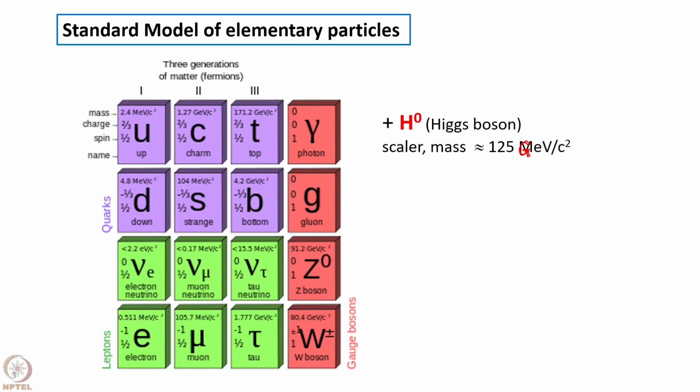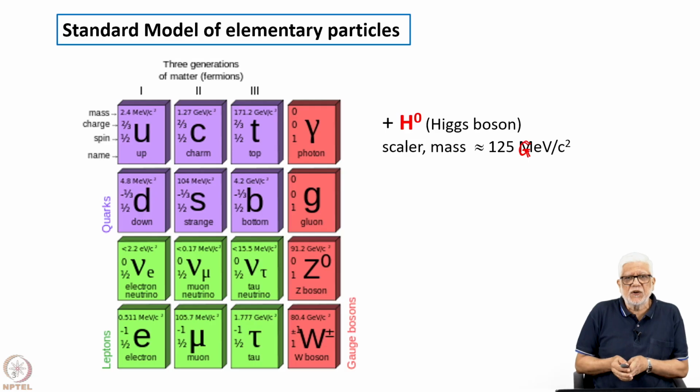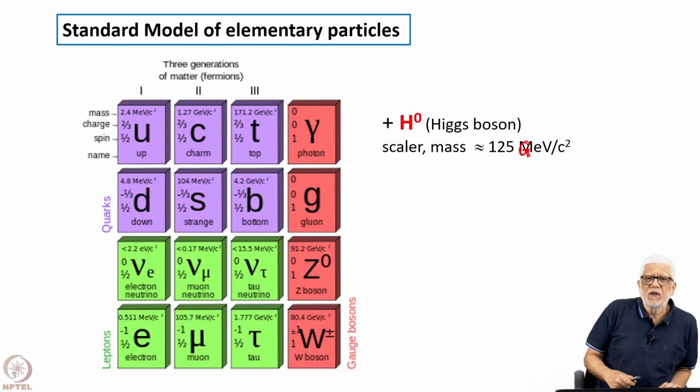GeV/c². So 125 GeV/c², and this was discovered in 2012 at the Large Hadron Collider in the early runs of the Large Hadron Collider on pp interactions at lower energies. I think it was about 3 or 4 TeV on 3 or 4 TeV, and they discovered signatures which are consistent with it being the Higgs boson, which was posed by Peter Higgs and also many other scientists, for which I think 3 of them got the Nobel Prize also for that.